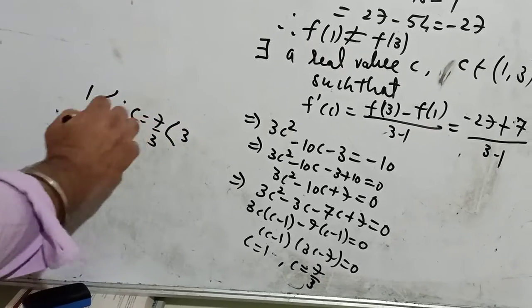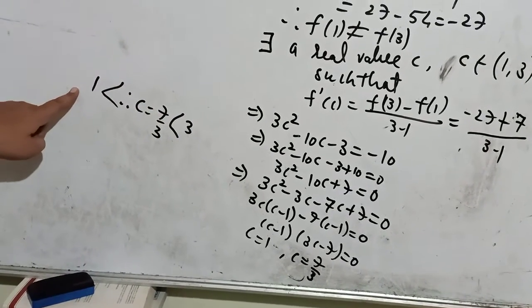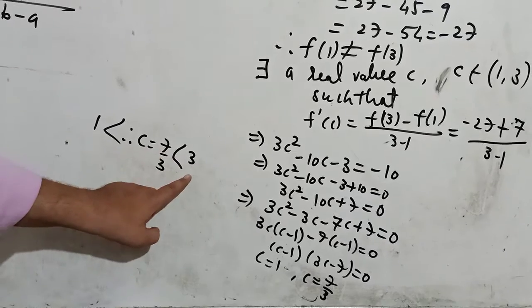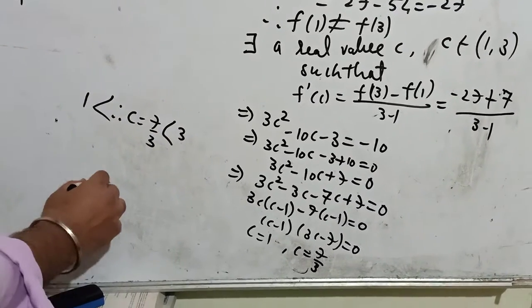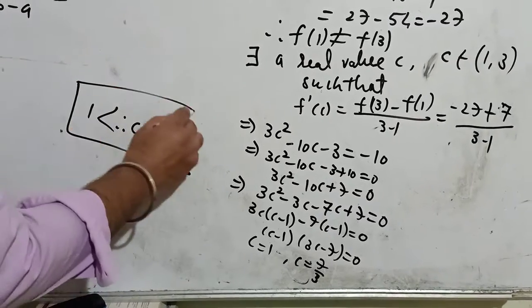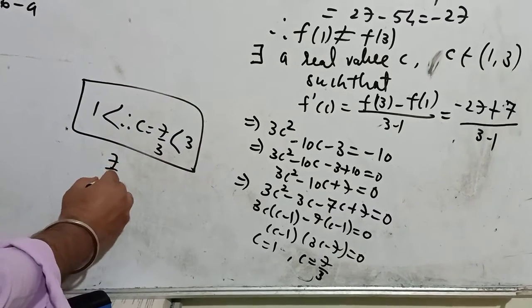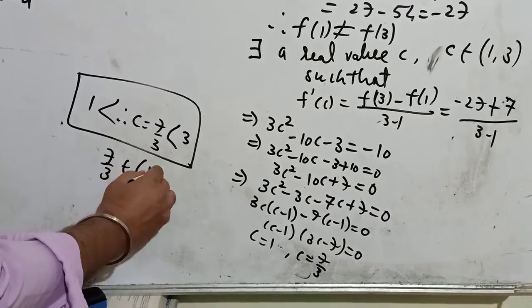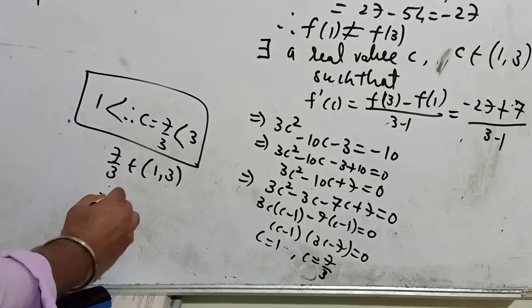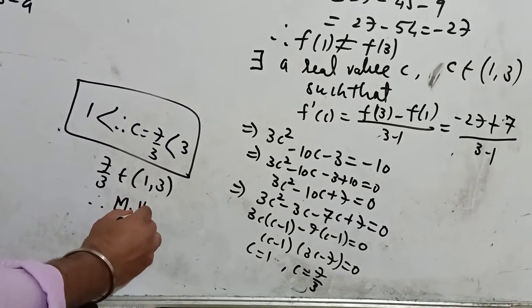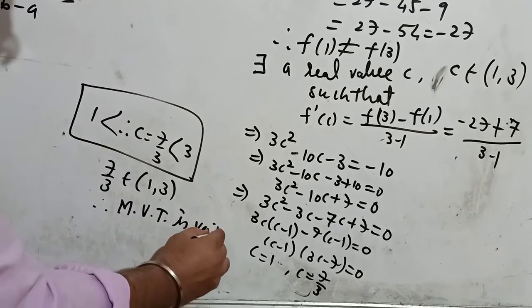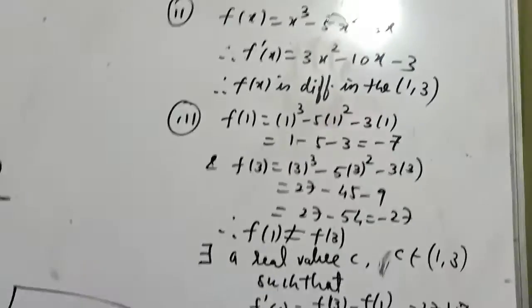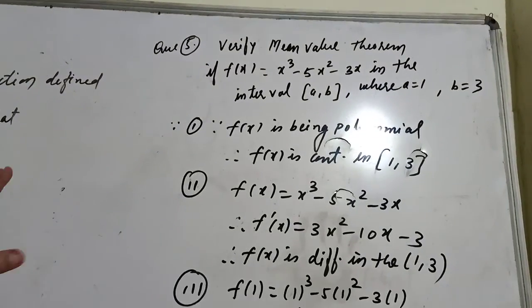7 upon 3 की वैल्यू 1 से ज़्यादा और 3 से कम होती है. तो value of c, this is the value of c. Therefore, we can say 7 upon 3 belongs to the open interval (1, 3). Therefore, MVT is verified. Mean value theorem is verified. So this is the way to do Rolle's and the mean value theorem, same as the statement.